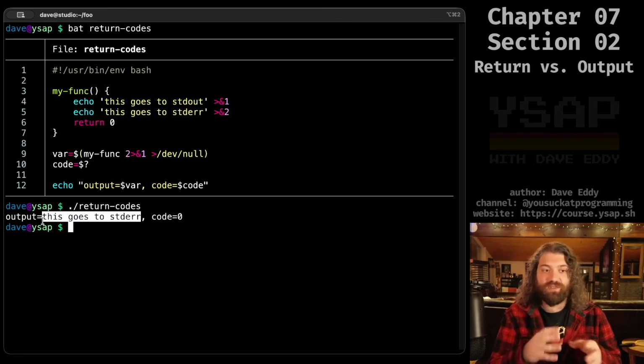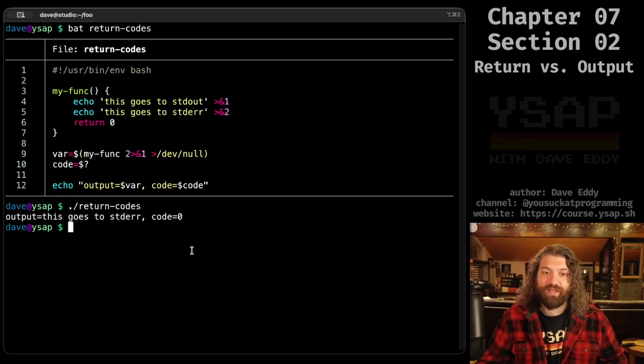So you can do all sorts of finagling, all sorts of messing with things just by knowing this when it comes to return codes, capturing standard out, basic IO, all that stuff. So yeah.